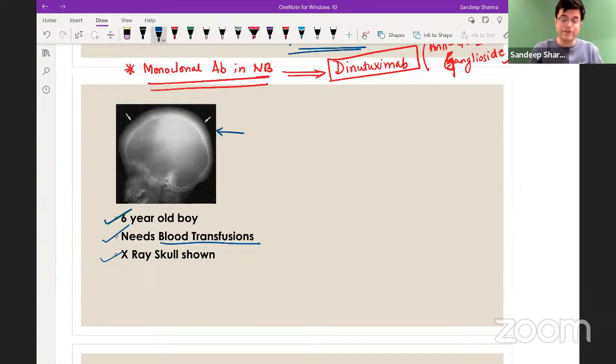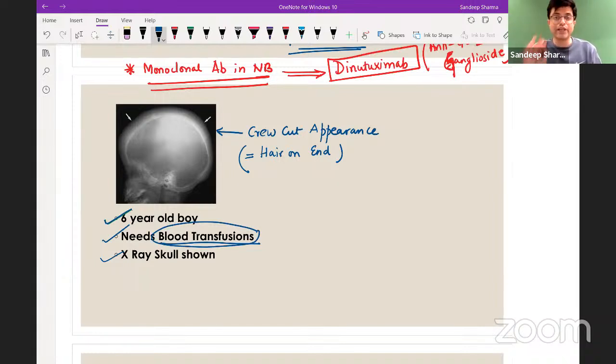This type of appearance of the X-ray skull is what you call crew cut appearance, also called hair on end appearance. There is enlargement and widening of the trabeculae in the superficial marrow spaces of the skull bones, and hair on end or crew cut appearance is suggestive of chronic hemolytic disease.